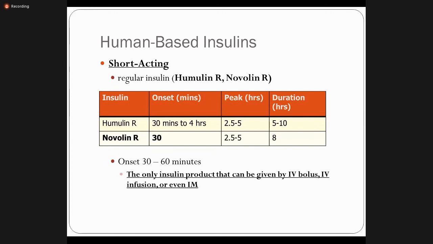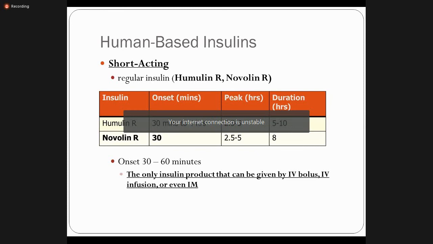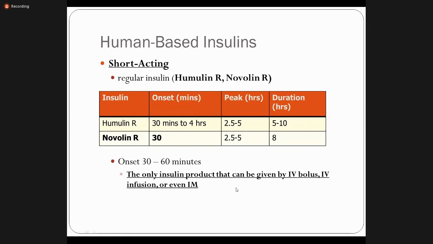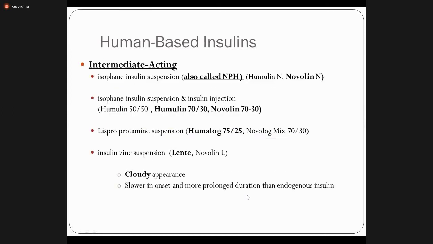So peak hours is around 2.5 to 5 hours, and duration is around 5 to 10, right? So slight difference in Novolin, but more or less same. Humulin R or Novolin R, these are the examples of regular insulin. Clear? The only insulin product that can be given by intravenous bolus, IV infusion, or even intramuscular administration.